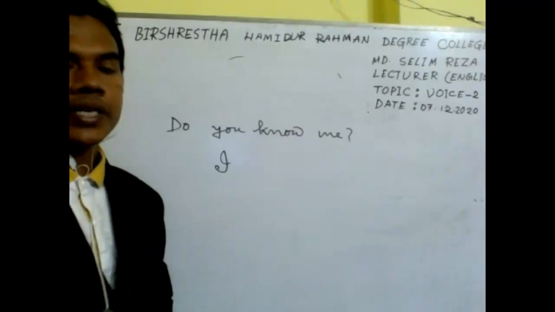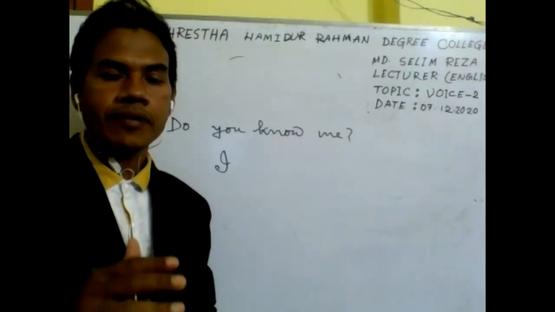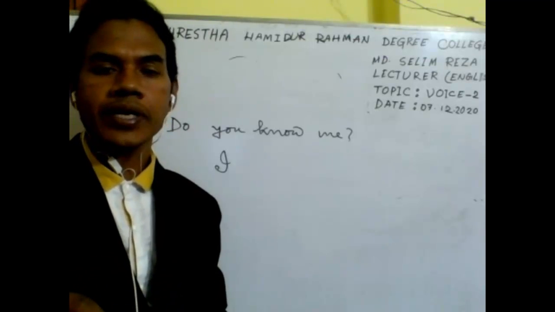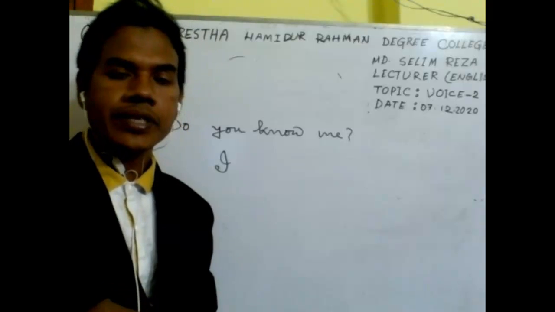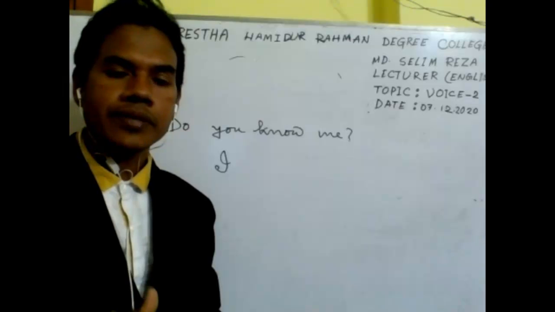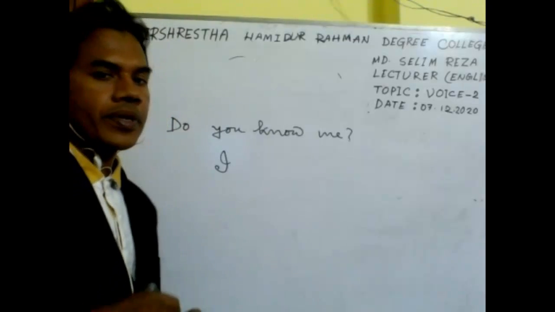And for the subject I, we should use am. Here we will find am, is, are for changing the voice of present indefinite tense. We must use am, is, are, but especially for the subject I, we should use am.